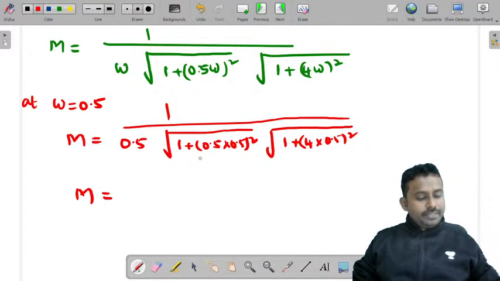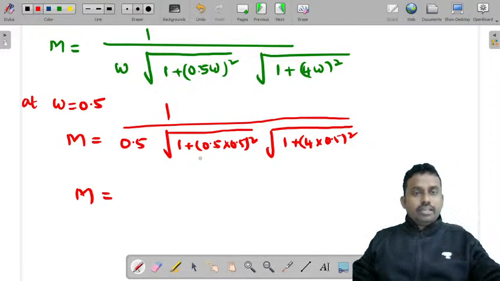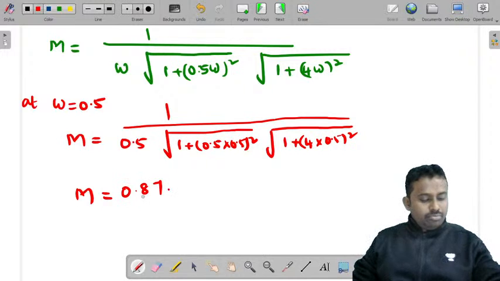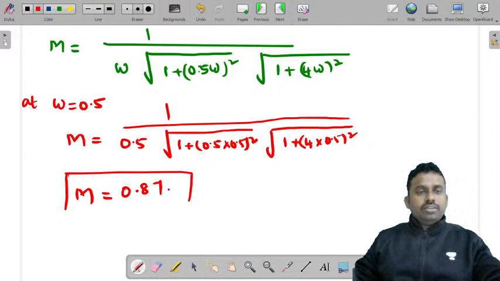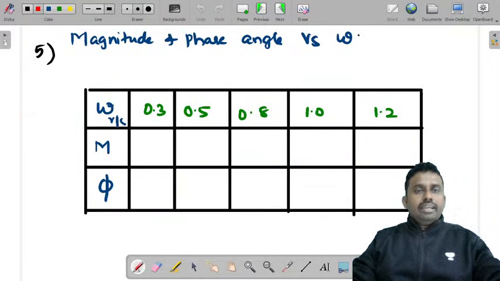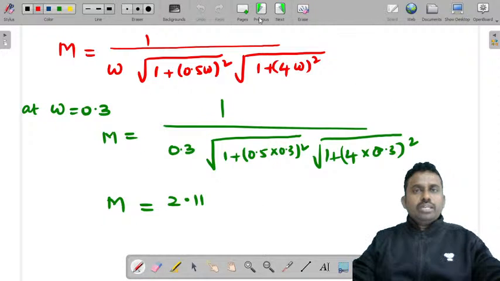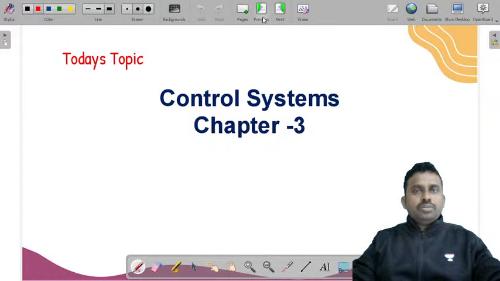M is equal to 0.87. Yeah, 0.867, you can take it as 0.87. Very good, Sanjana. M is equal to 0.87, so this is for omega is equal to 0.5. Now let's substitute omega is equal to 0.8.